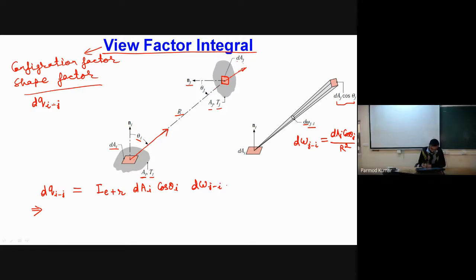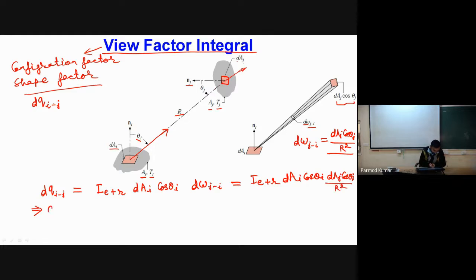Now let me substitute the value of d omega j to I, whose definition I have written over here. It becomes I E plus R times dAi cos theta I into dAj cos theta j divided by R square.